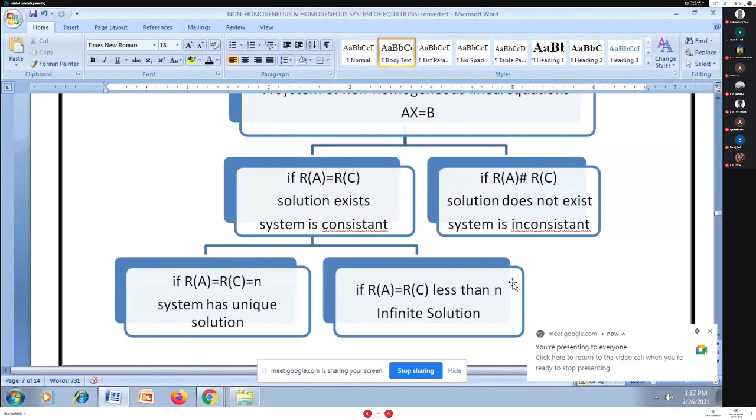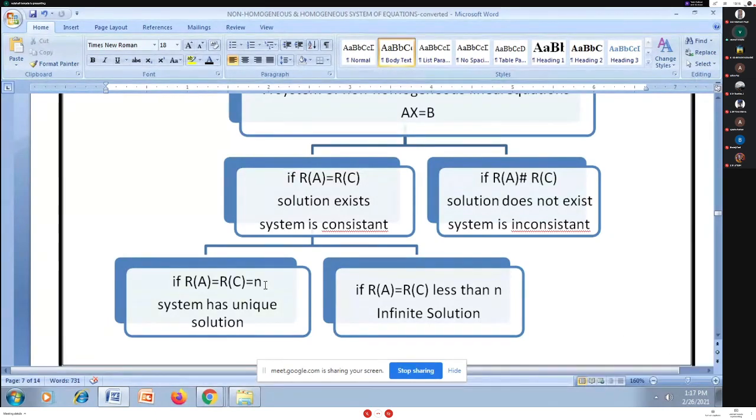Whenever rank of A equals rank of C equals number of unknowns, I will definitely have a unique solution. And whenever rank of A equals rank of C is less than the number of unknowns, I will have infinitely many solutions.